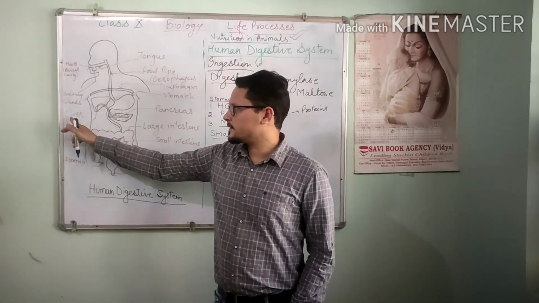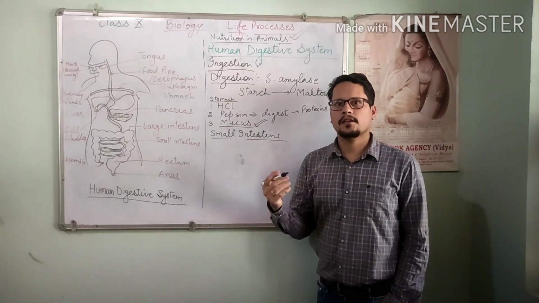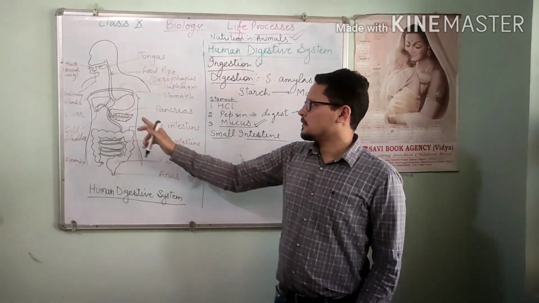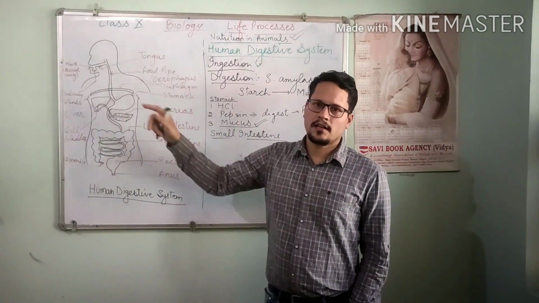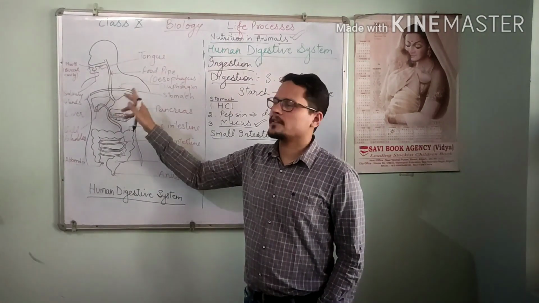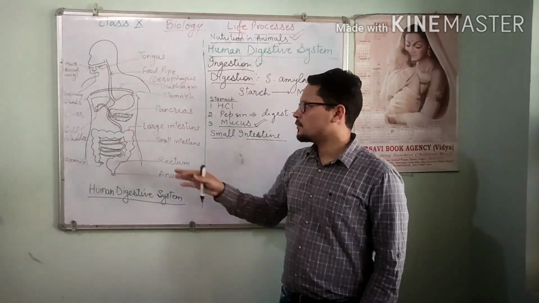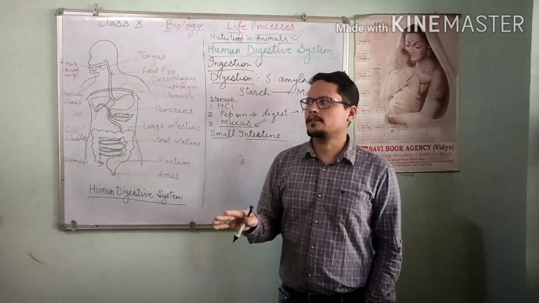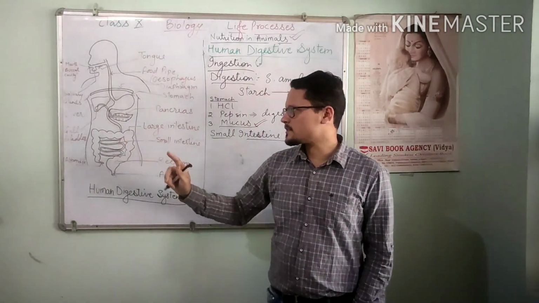There are two glands, liver and pancreas, which help in further digestion. The digestion which takes place in the stomach is not completed. The food is partially digested in the stomach. And remember one thing also, food stays 3 to 4 hours in our stomach. After that it reaches the small intestine.